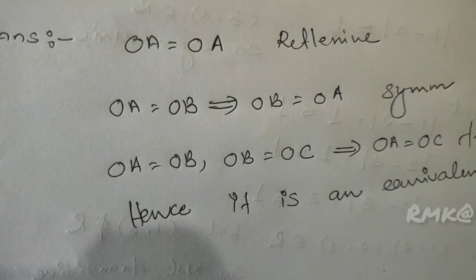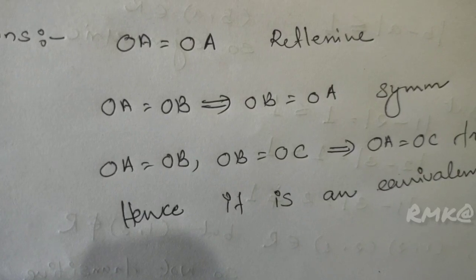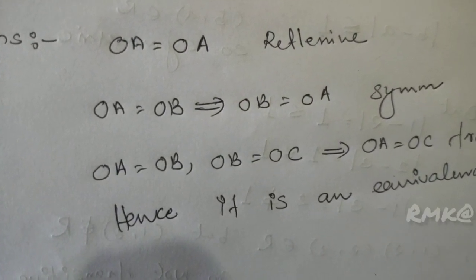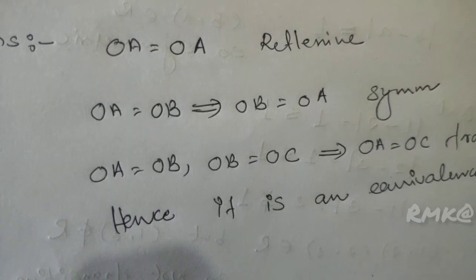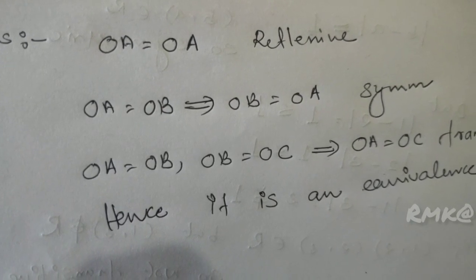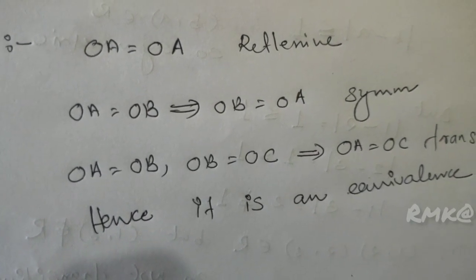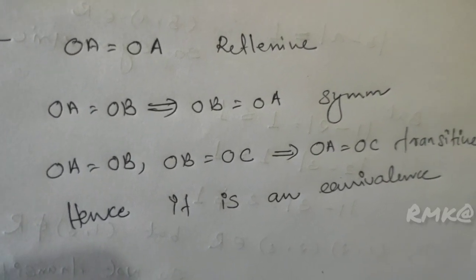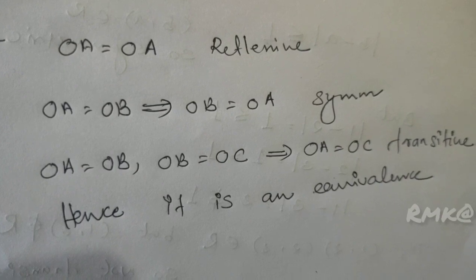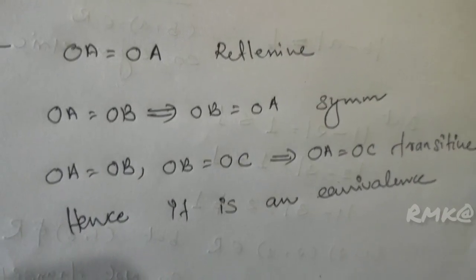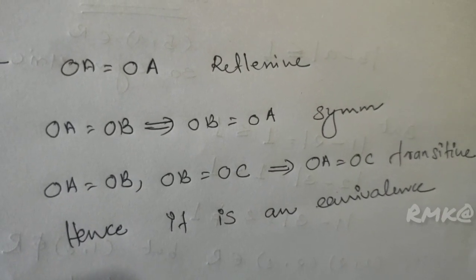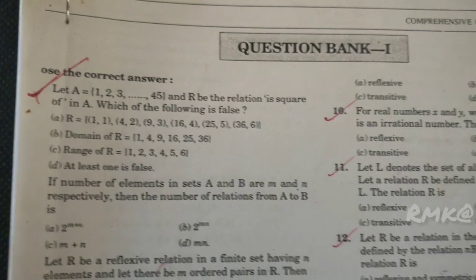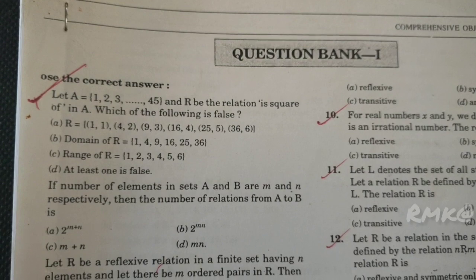Answer. OA is equal to OA, so it is reflexive. OA equal to OB implies OB equal to OA, so it is a symmetric relation. OA equal to OB and OB equal to OC, then OA is equal to OC. It is transitive. Hence, it is an equivalence relation. Option C.